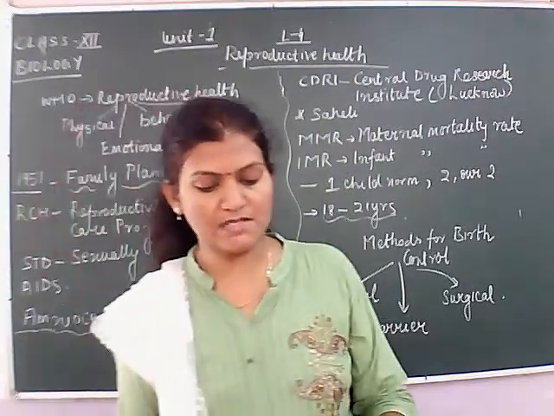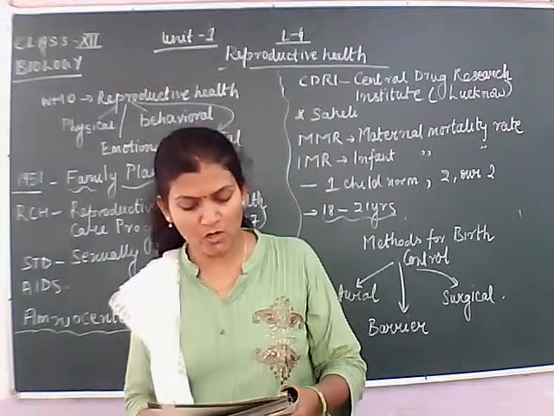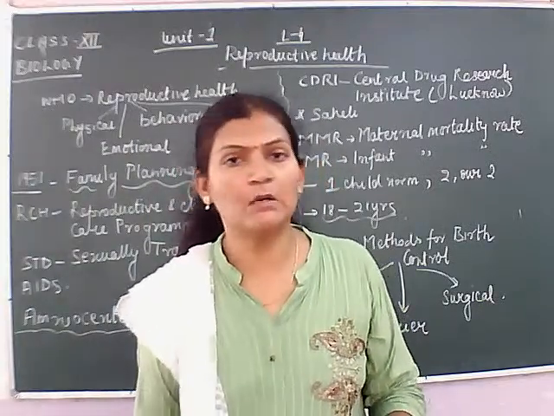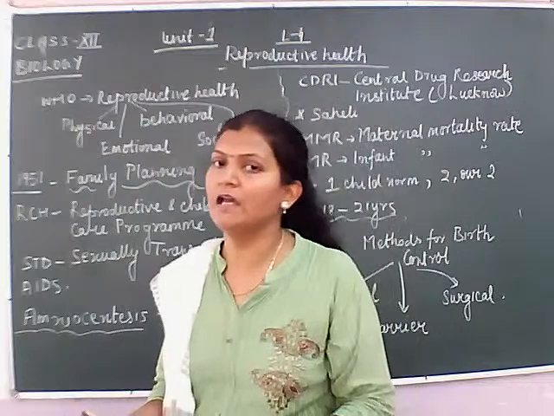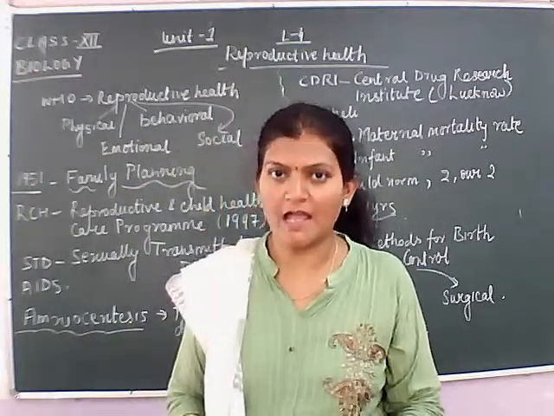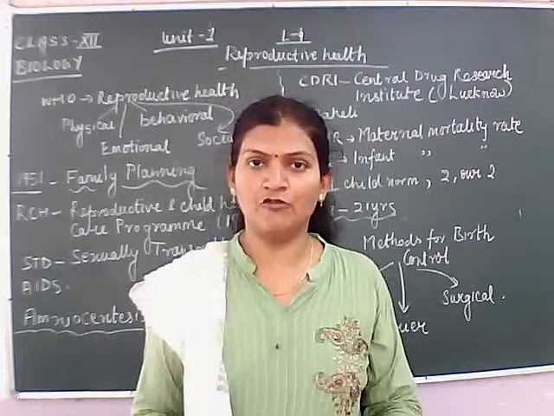The second one was sexual reproduction in flowering plants, and the third was human reproduction. You have already completed these by means of modules and certain lectures. And now this is the fourth lesson.